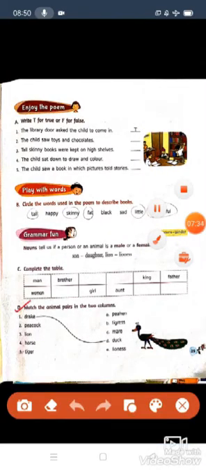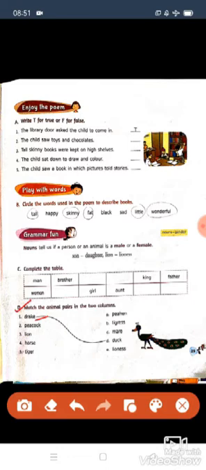Look at the question number D, children. Match the animal pairs in the two columns. So here we have to match the male animal with the female animal. Okay, so what is the male form of duck? That is drake, D-R-A-K-E, drake.